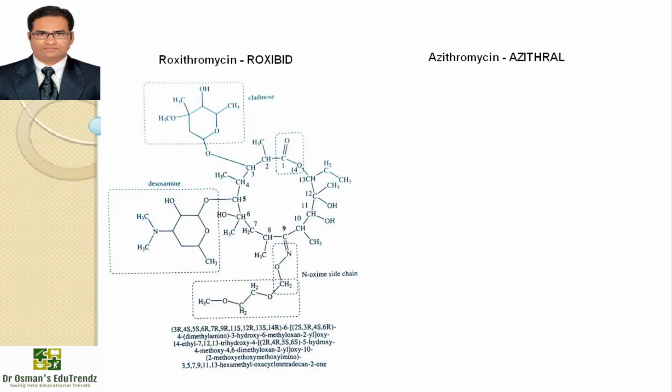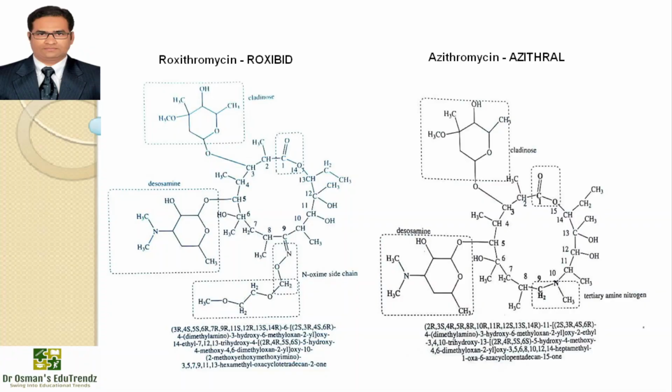We have azithromycin, Azithral; the IUPAC name and structure are on the screen. Azithromycin is a semi-synthetic derivative of erythromycin prepared by Beckmann rearrangement of the corresponding 6-oxime, followed by N-methylation and reduction of the resulting 6-ring expanded lactam. It is a prototype of a series of nitrogen-containing 15-membered ring macrolides known as azalides.